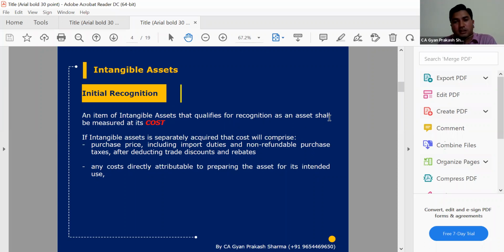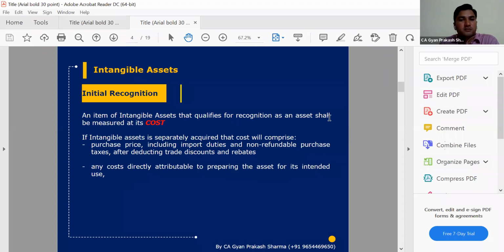So we know there are two things. First, the benefit should be over a period of time or in future. And the second thing, each cost should be reliably measured. So when we talk about costs, which type of cost do we need to consider? Because in the case of a tangible asset, we easily identify the prices we have paid to the supplier, and any duties, any site restoration costing, any dismantling costing, transportation and all things. So we can easily identify these types of costs.